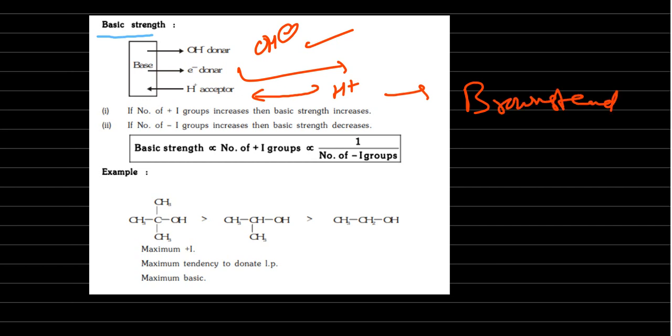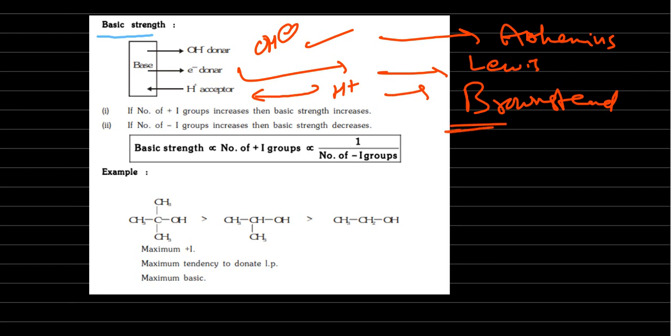This OH minus definition was given by Arrhenius. Then electron donor, Lewis. Arrhenius is telling that H plus donor is acid, OH minus donor is base in aqueous medium. Lewis is telling that electron pair receiver is acid, donor is base. Next, Bronsted told that H plus donor is acid, okay, H plus receiver is base.